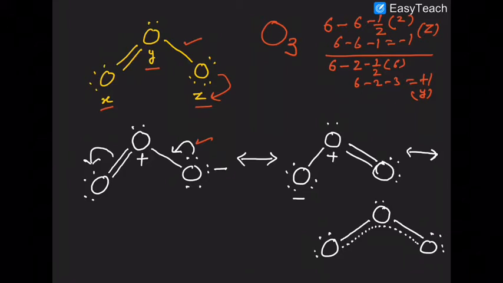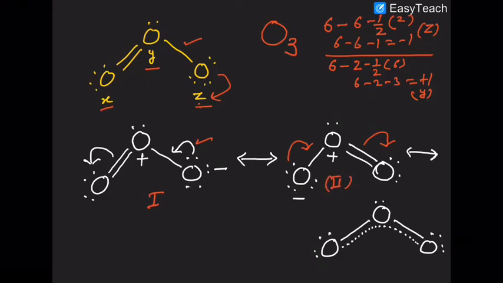So atom Z becomes atom X, and atom X becomes atom Z. Now there are 3 lone pairs on atom Z, and now 3 lone pairs on atom X. Again, this lone pair becomes a pi bond and this pi bond becomes a lone pair. So structure number 1 is obtained again.